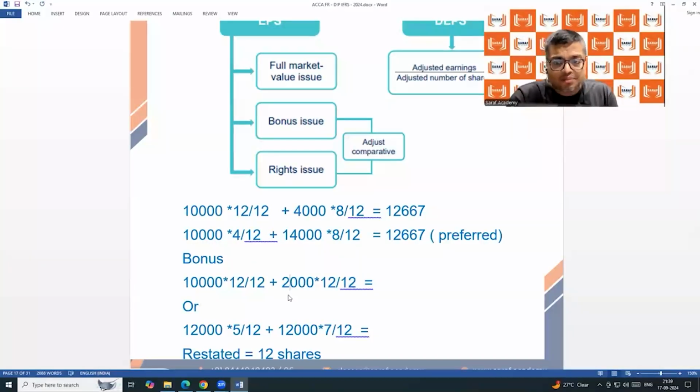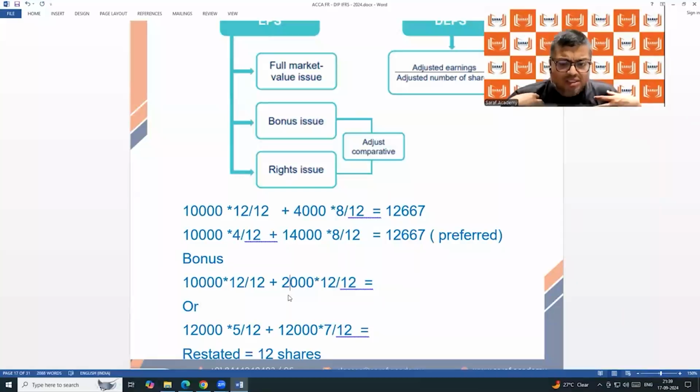Now there is a problem. Current year, the earnings per share is calculated by 12,000 shares. Last year, the earnings per share was calculated by 10,000 shares because last year bonus was not there. This year bonus arises. So last year earnings per share, say 60 rupees. And the current year, because of bonus, the earnings per share is, say, 50 rupees. Everybody will say that the company is doing bad. Their earnings per share has gone down.